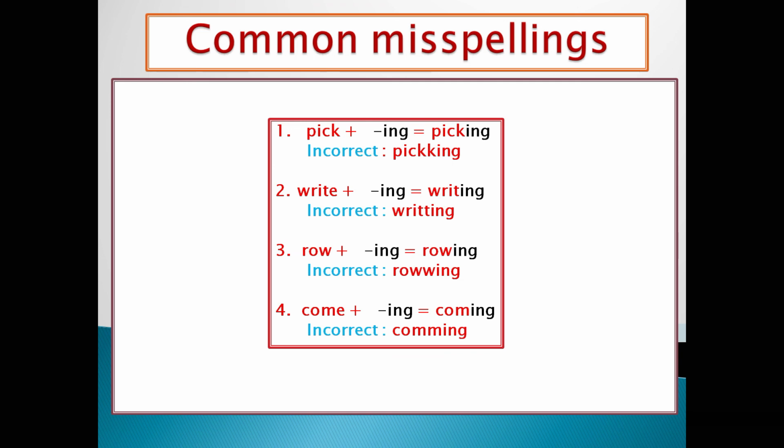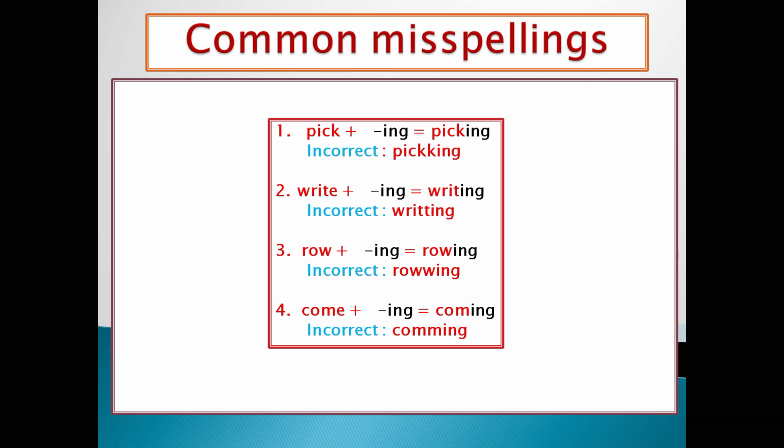Third one, rowing. When we pronounce rowing, W is doubling, but it is wrong spelling. We will write R-O-W-I-N-G. When we are adding ing, our correct spelling will be R-O-W-I-N-G.